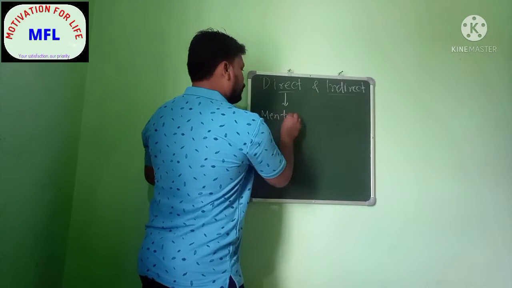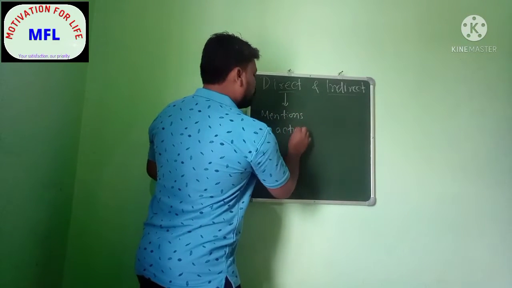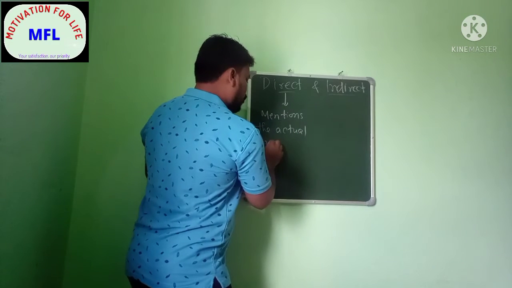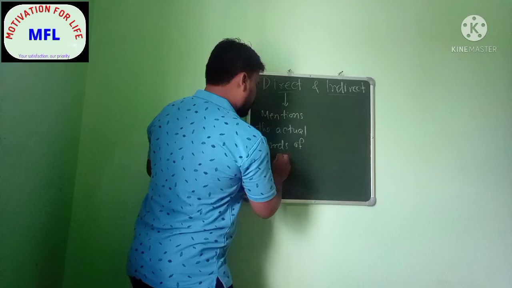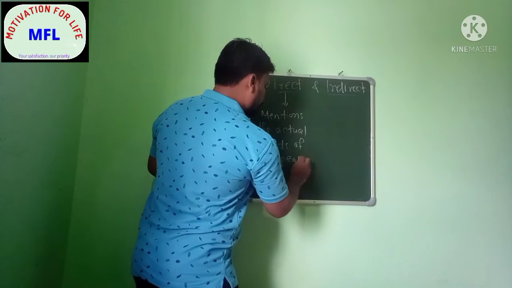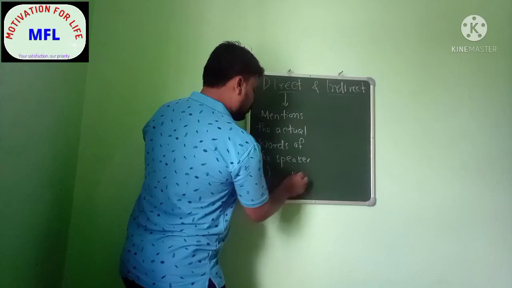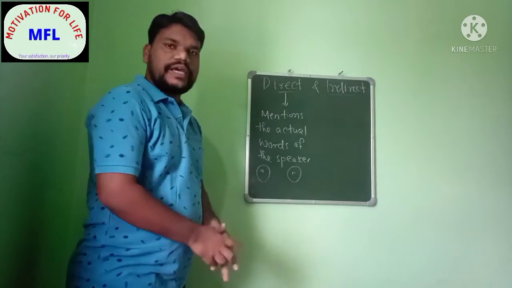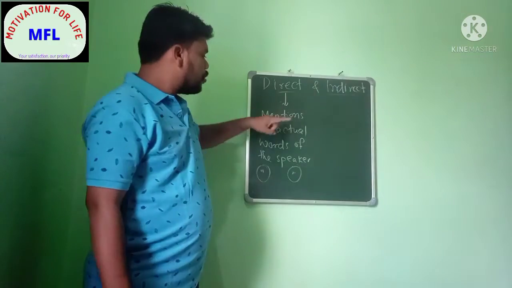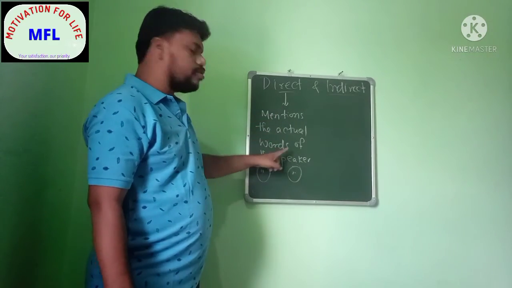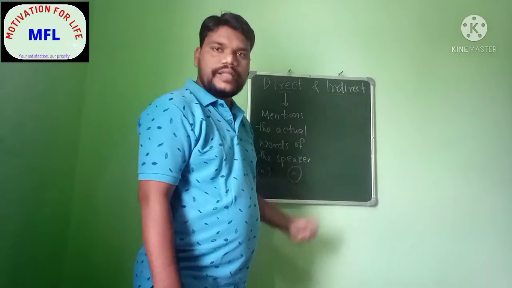mentions the actual words of the speaker within the inverted commas. So you can see these inverted commas I have given. So here, as I have written for you, direct speech mentions the actual words of the speaker. That means what the speaker has spoken, that is mentioned in that.